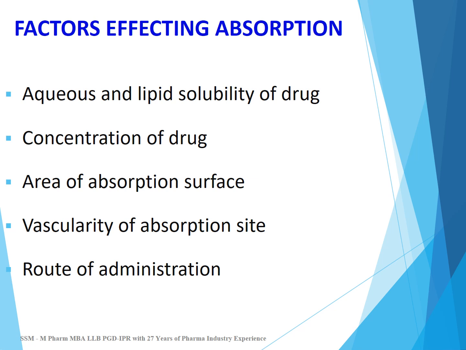Factors affecting absorption include aqueous and lipid solubility. Lipid soluble drugs have more absorption or faster absorption. Second factor is concentration of drug at the site of administration. Third factor is area of absorption surface, like many drugs are absorbed from the intestine, which has a larger surface area, and not from the stomach, which has a smaller surface area. The next factor is vascularity of the absorption site, or blood supply at the site of absorption. And the next factor is route of administration, like parenteral or intramuscularly administered drugs are absorbed faster than oral drugs.